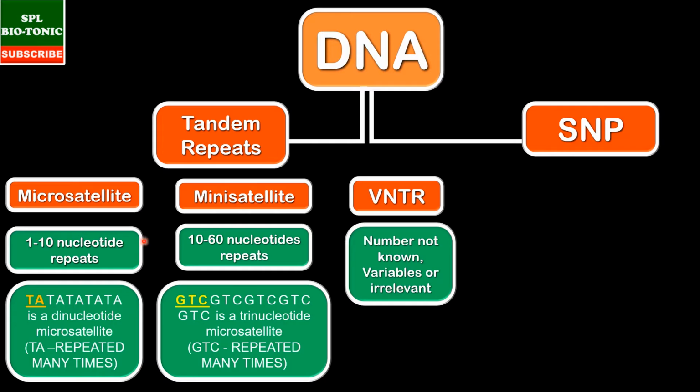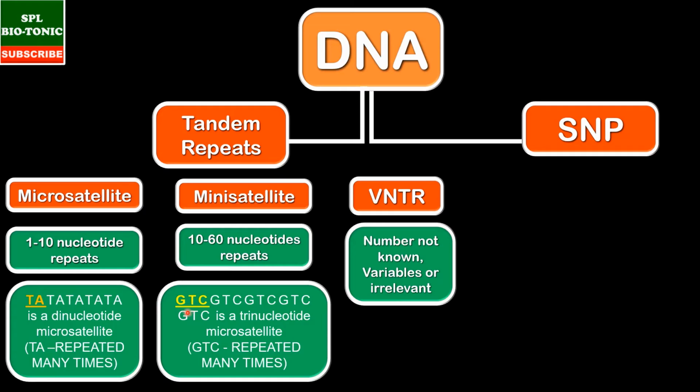So when 1 to 10 nucleotides are repeated, it's called microsatellite sequences. Now look at this example. TA is a dinucleotide sequence. It is repeated 5 times. In one individual it may be repeated 5 times, in another individual it may be repeated 7 times. So when these two DNAs are subjected to restriction digestion, they will form DNA fragments of different sizes. So that is the basis of DNA fingerprinting.